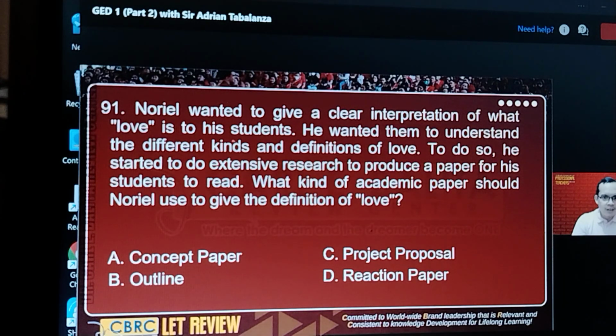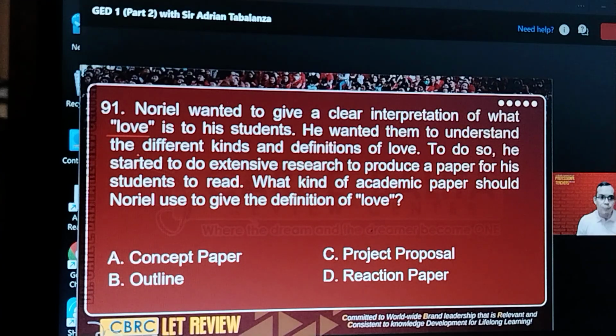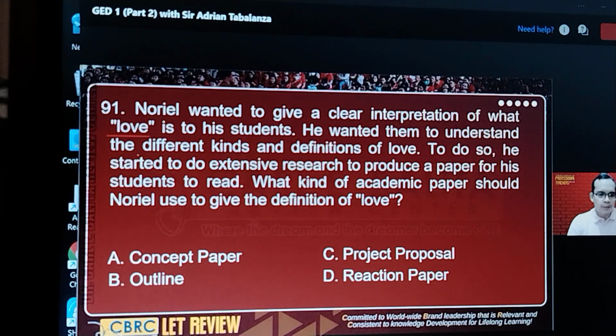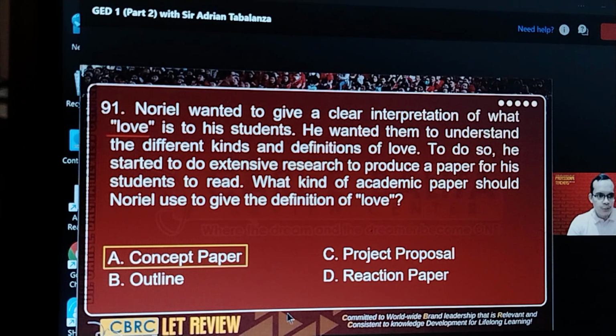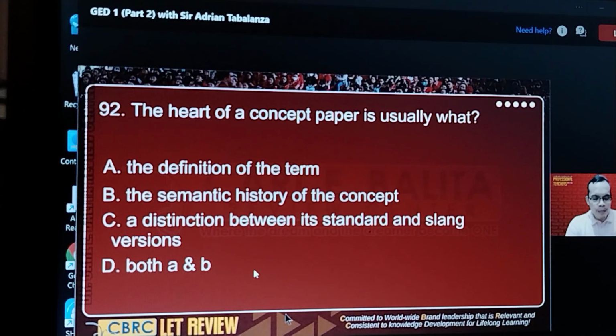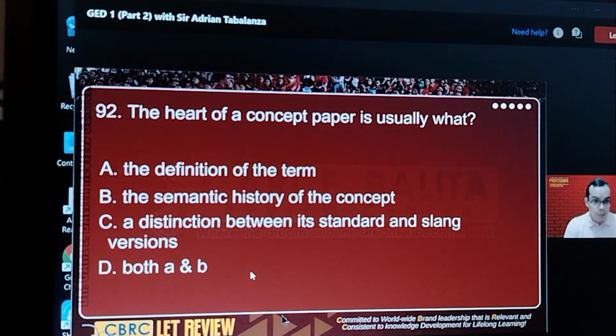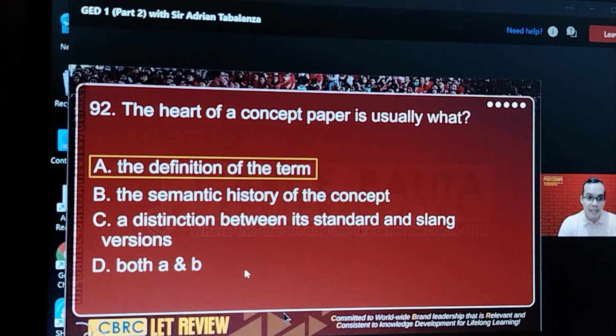Next, 91, you have the word love, which is set off in quotation marks. So it tells us that love is considered a concept which needs to be defined and explained. Therefore, this paper is a concept paper. Okay, let's go to 92. And they say that the concept paper has a heart, meaning to say its main part. What is the main part or component of a concept paper? Obviously, the definition of the concept or the term. So the correct answer is letter A.